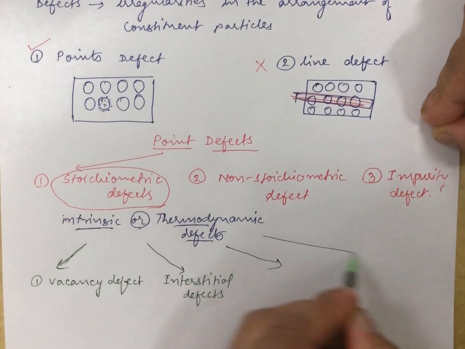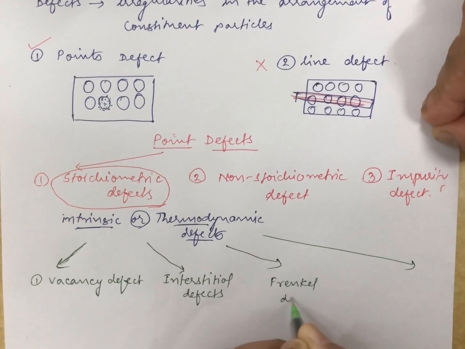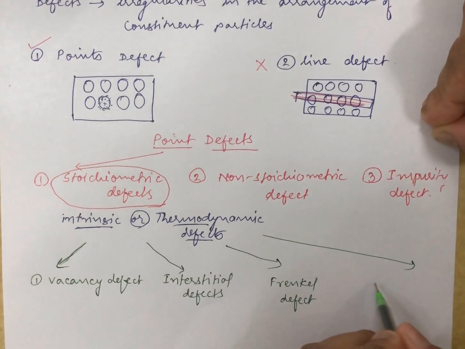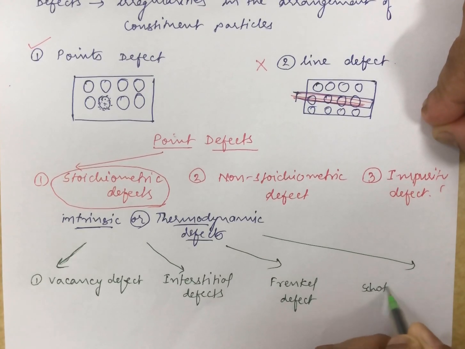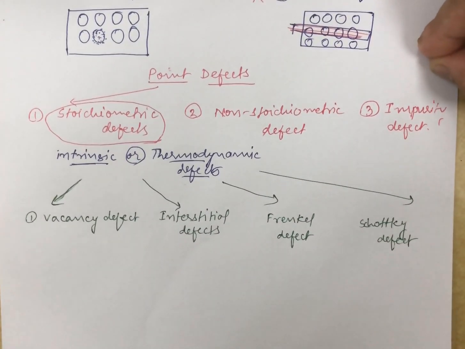And third and fourth are very important, namely the Frenkel defect and the Schottky defect. Let me now discuss these four types one by one.